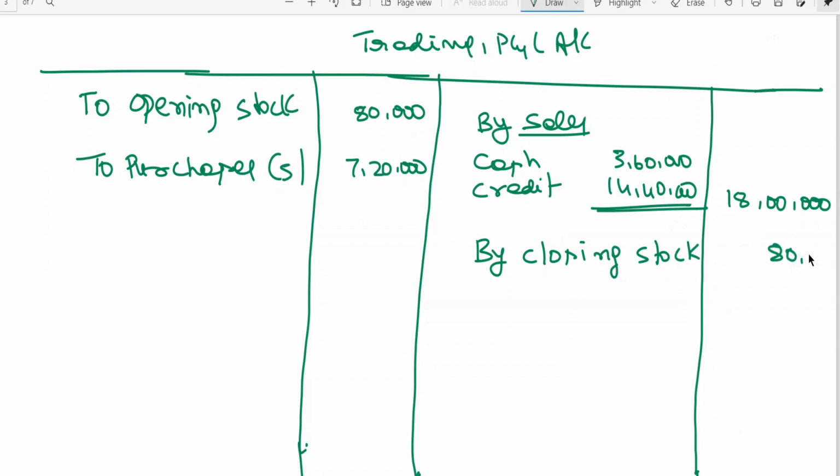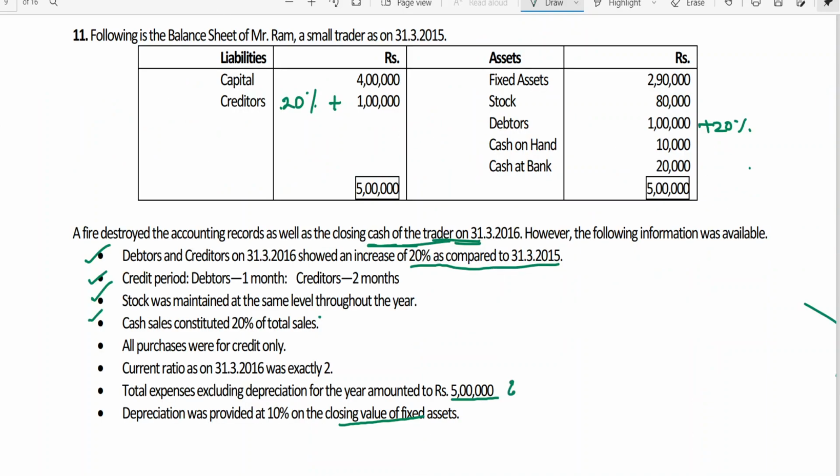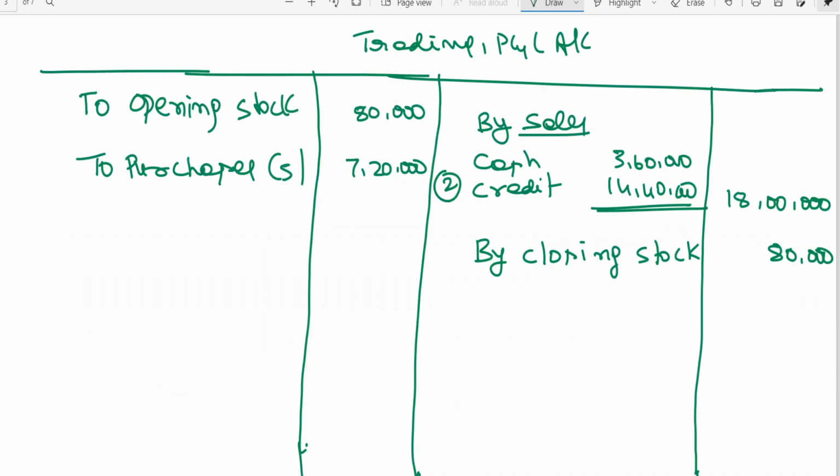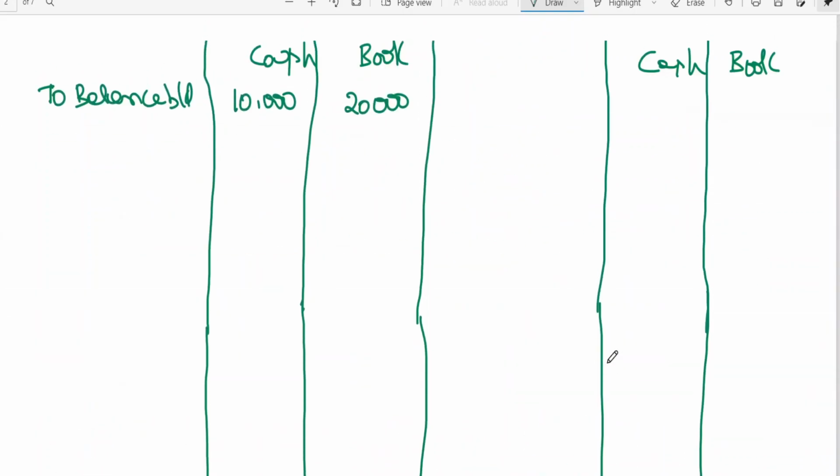My closing stock is 80,000, because closing stock remains the same as told to us, no? This is from working notes number 2. Okay, next. I hope you all are following, my dear friends.